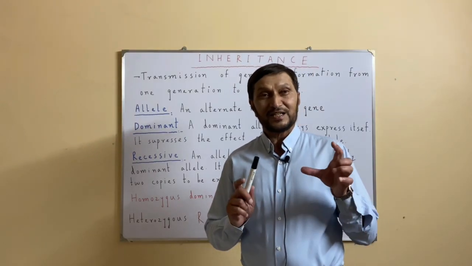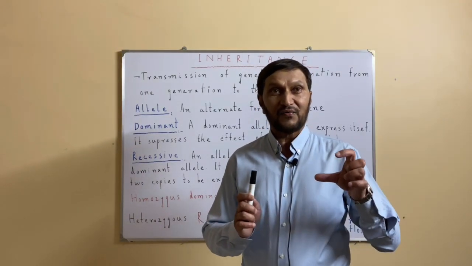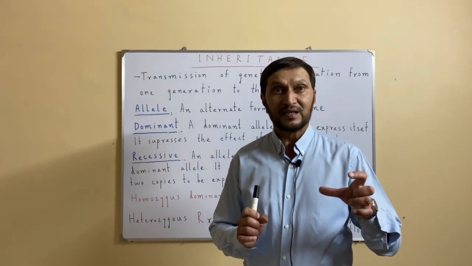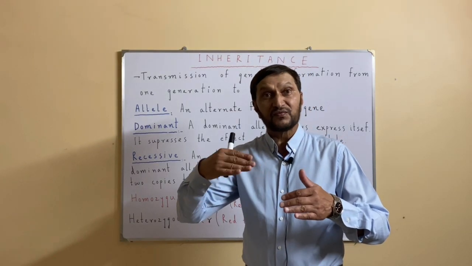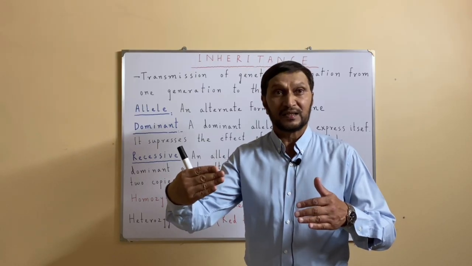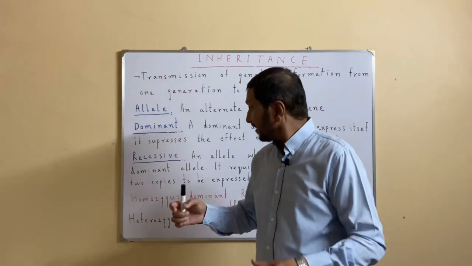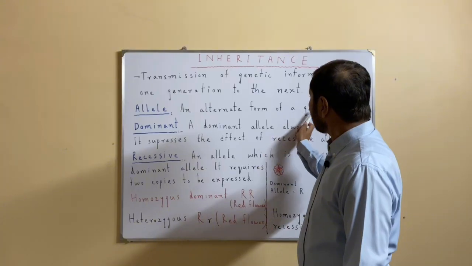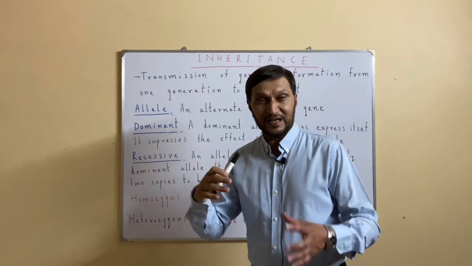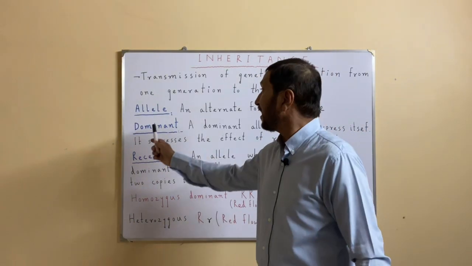Now the gene of a particular feature, through mutation, forms different alleles. So the alternate form of the same gene, that is called allele.